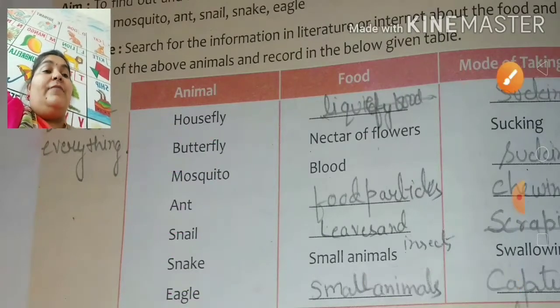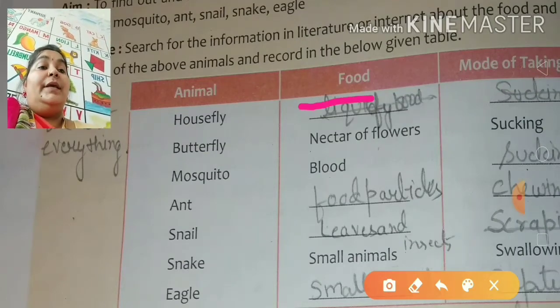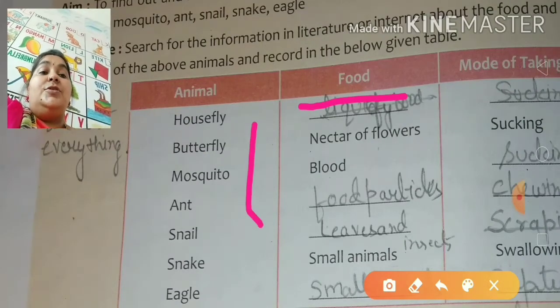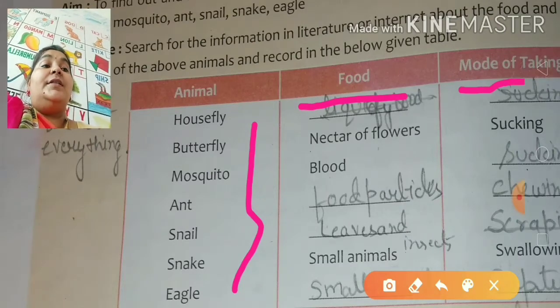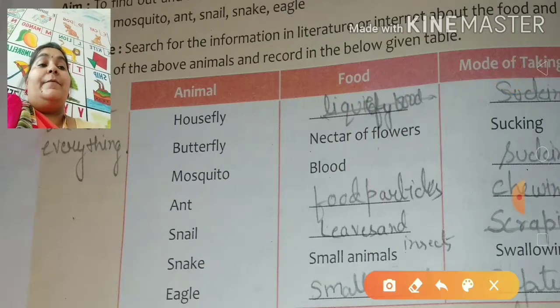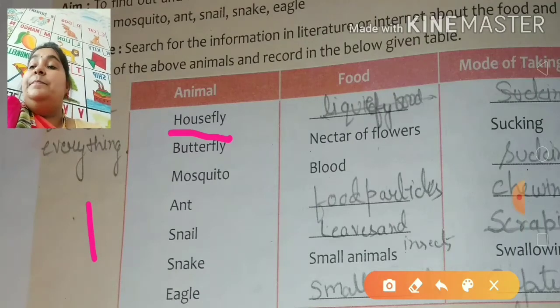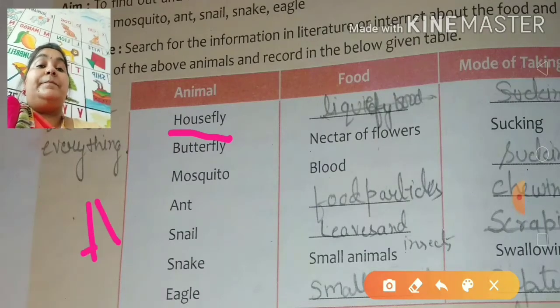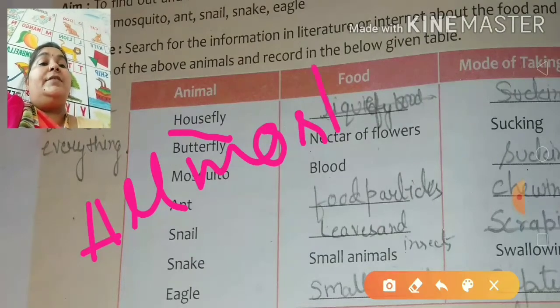You have to answer what type of food these animals take, and the way of taking their food, the mode. Okay, number one is housefly. What is a housefly supposed to take? Almost everything.